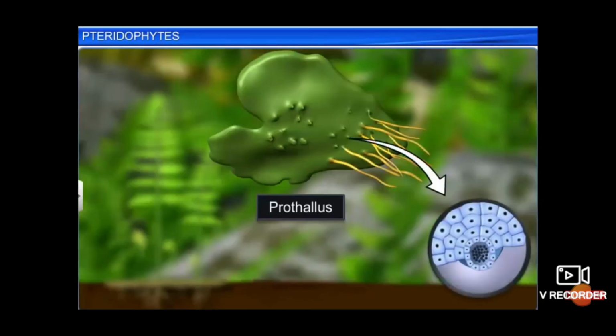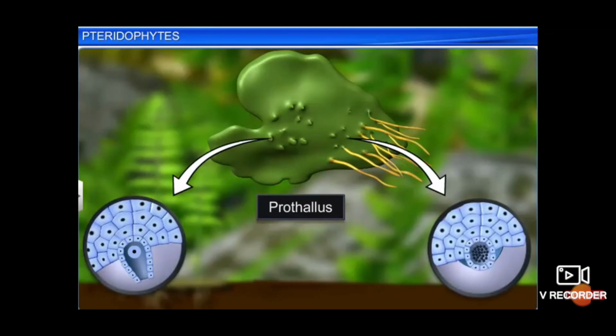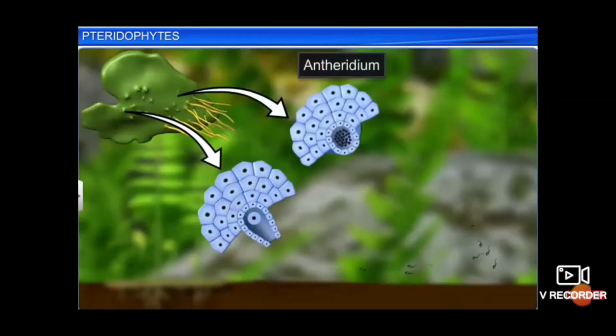In this picture you will see how the zygote is formed. They have a well-developed conducting system.